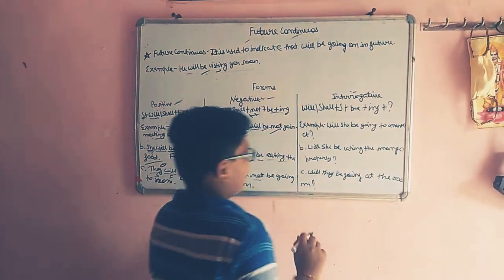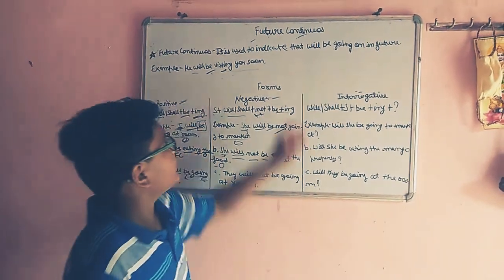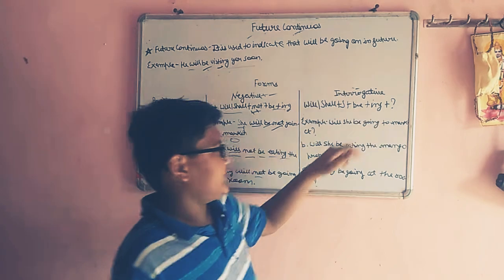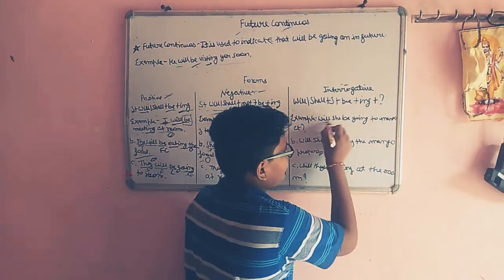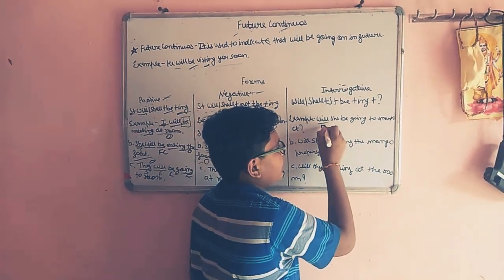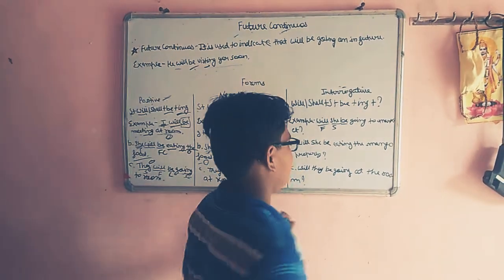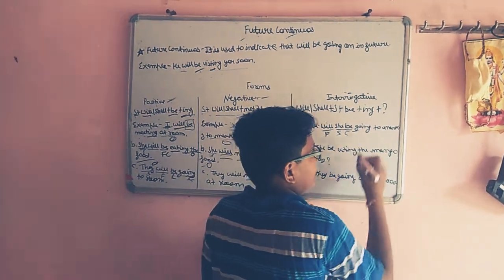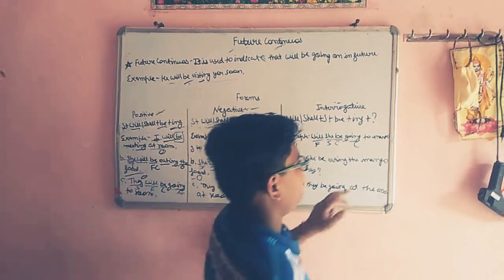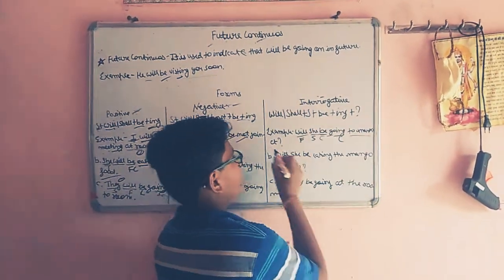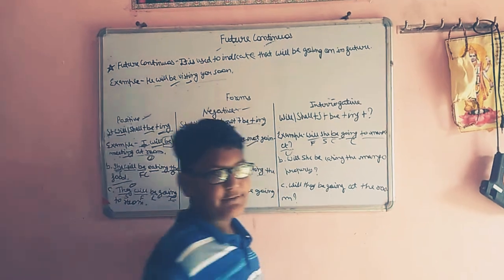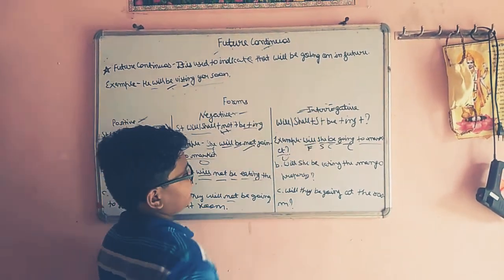Will she be going to market? Will is the future tense. She is the subject. I write here future tense, and this is the subject. Be, because continuous tense is there. Go is the verb form, and ing, because continuous tense is there. To market, this is the object, and we have to put a question mark because interrogative is there.